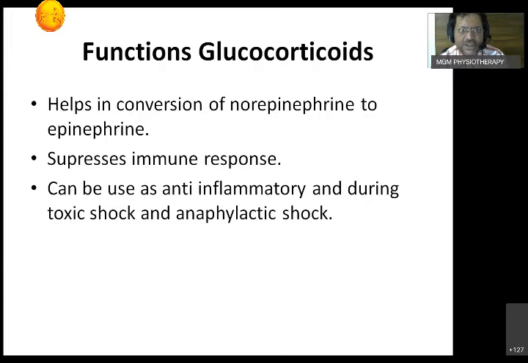Again, one of the functions, just mention it here: glucocorticoids from the fetal adrenal help in suppressing the formation of axons of these cells. So who suppresses axon formation in the medulla of the suprarenal gland? That is glucocorticoids. This is a question which has been asked in NEET. So just remember, glucocorticoids suppress the formation of axons in the adrenal medulla. This is again one of the functions you can add to the glucocorticoids.